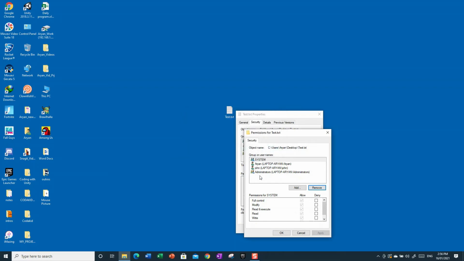But anyway, same with the administrators. You can't remove it. Same error will come. But yeah, these are the two accounts that I have that have permissions to open this up.